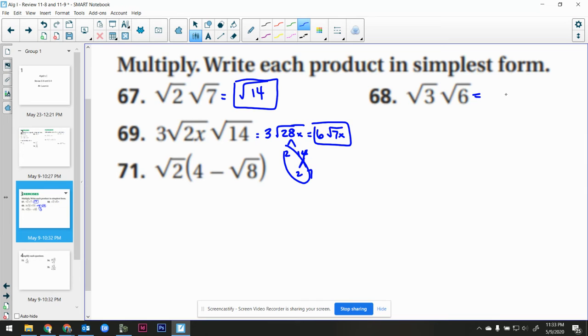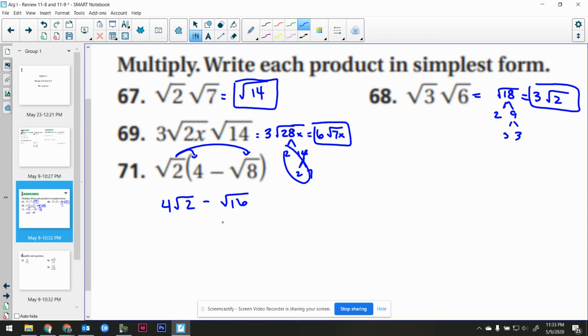Let me jump back to number 68 here. This would be the square root of 18. 3 times 6 is 18. Break that down: 2 and 9, 3 and 3. So a 3 coming out with a 2 staying in. And then this last one here, number 71. Distribution here, right? So this would be 4 times radical 2 minus radical 16. Now the nice part is radical 16 is a perfect square. So 4, and remember, don't make this the square root of 8, right? This is outside, that's inside the house. So 4, then radical 2, don't really even combine them at all. And there's my answer, 4 radical 2 minus 4.